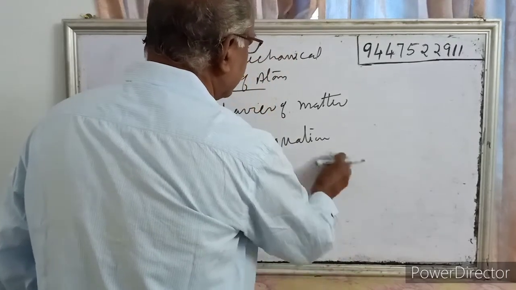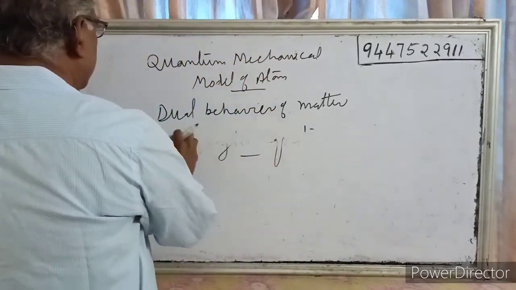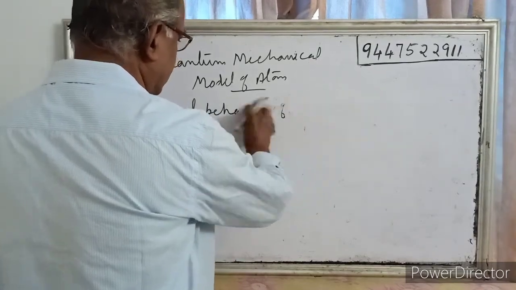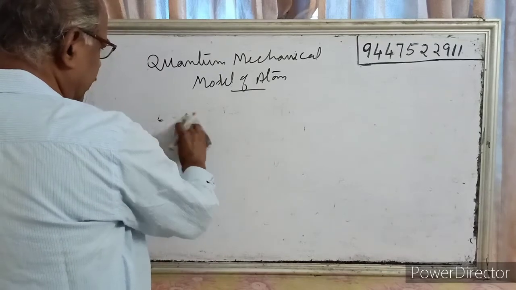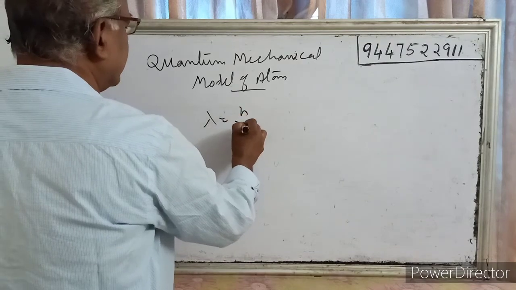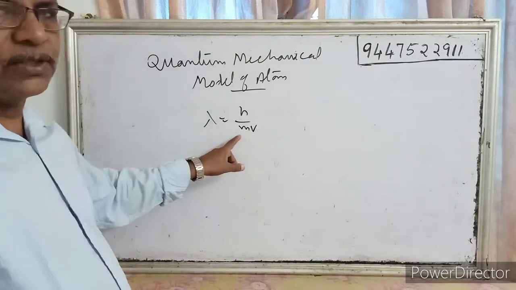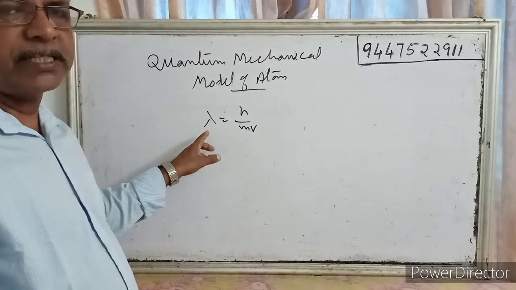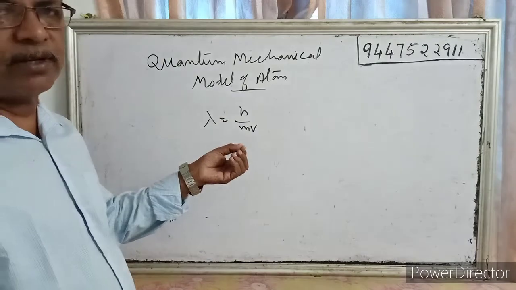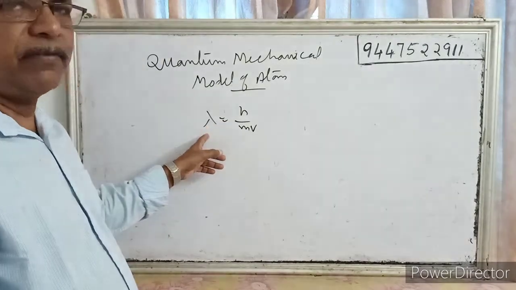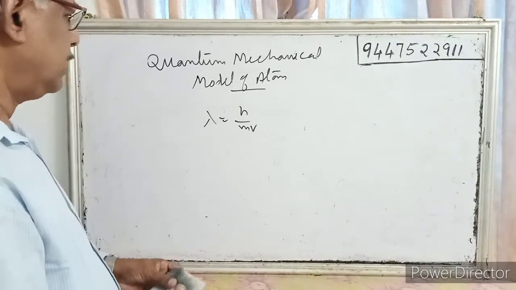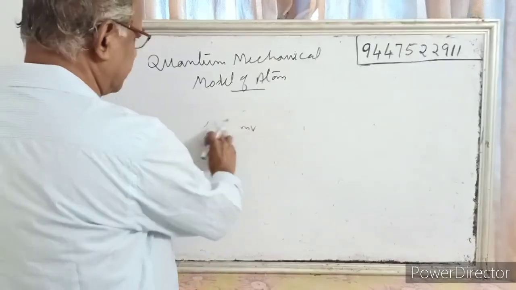We can say that a train cannot travel in a wave nature, but an electron can travel in a wave nature, because lambda is equal to h by mv. In the case of a train, mass is very large, so lambda will be very small, so that it cannot travel in a wave nature. But an electron's mass is very small, so lambda will be very large, so they can travel in a wave nature. That is about de Broglie's wave equation.